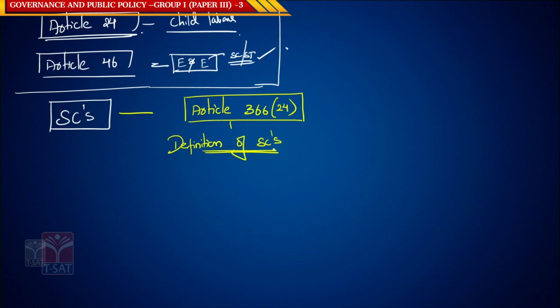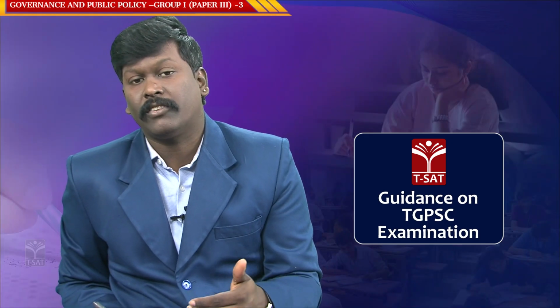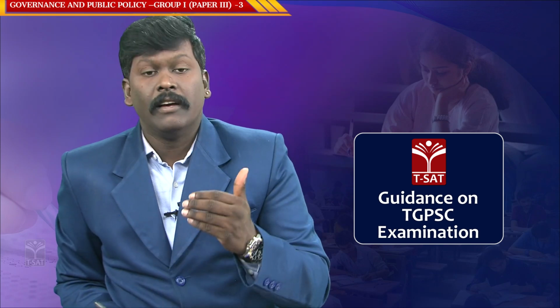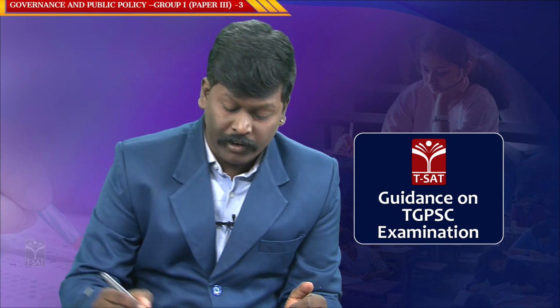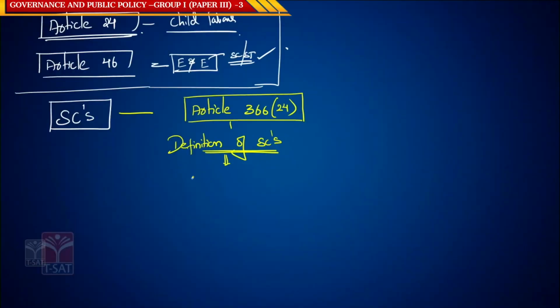Now what is the definition of the SCs as per Article 366 clause 24, which is well connected to another article called 341. It is linked to Article 341. Now what is Article 341?